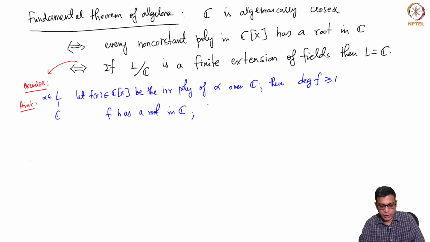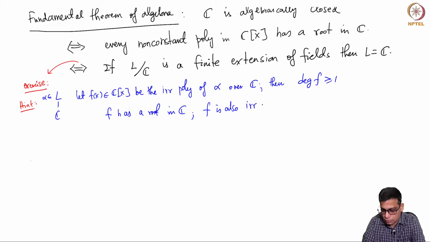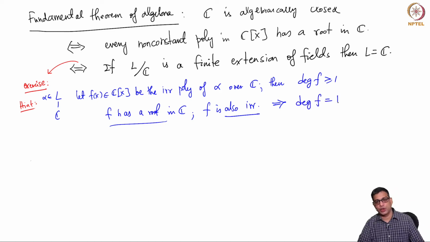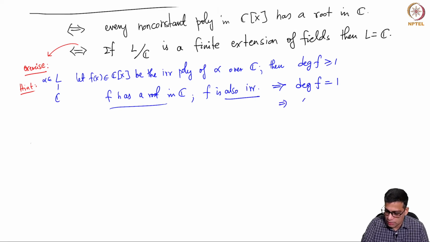On the other hand, f is also irreducible, right? It is an irreducible polynomial, but it has a root by hypothesis. This basically tells you that f has to be a linear polynomial. The only polynomial which is irreducible and has a root is degree 1 polynomials. So that means alpha is in C.